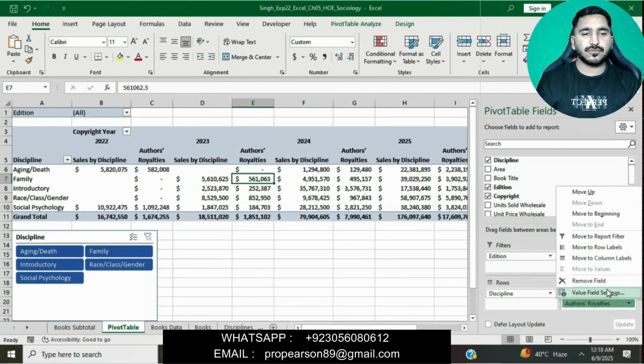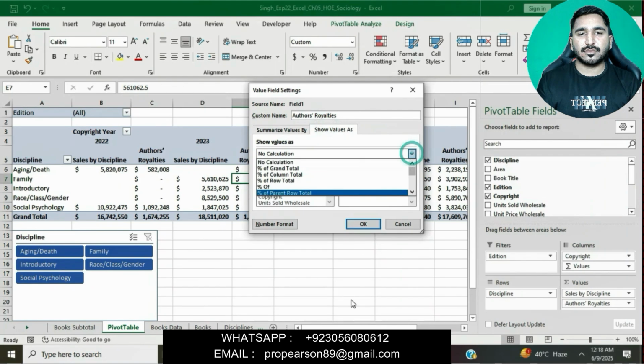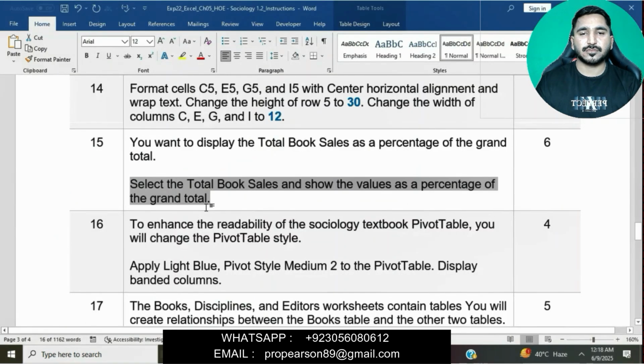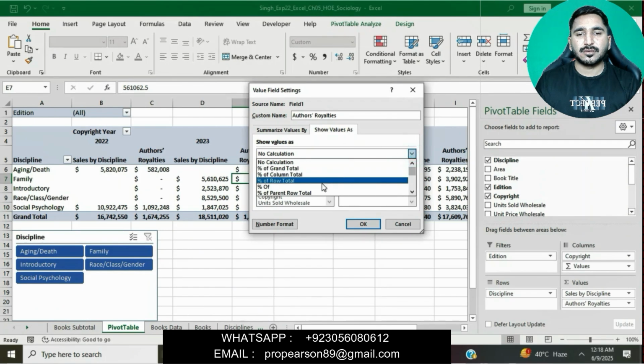Okay, value field settings, and then percentage. Show the value as a percentage of the grand total. Okay, value percentage of current total, then click on OK.